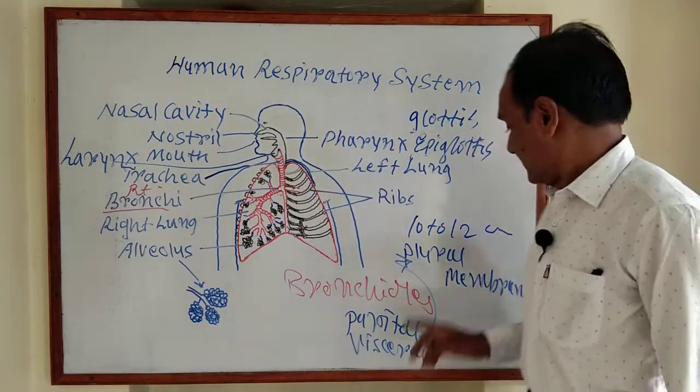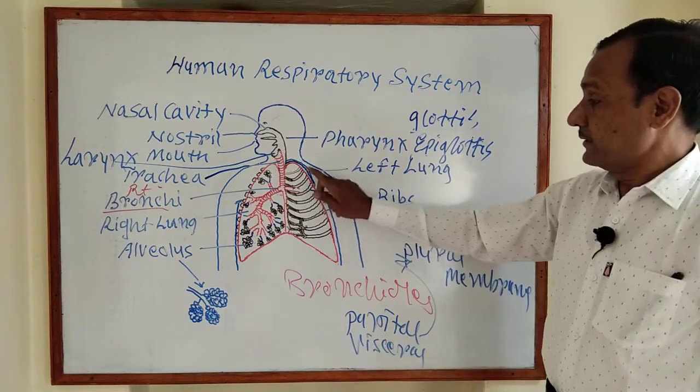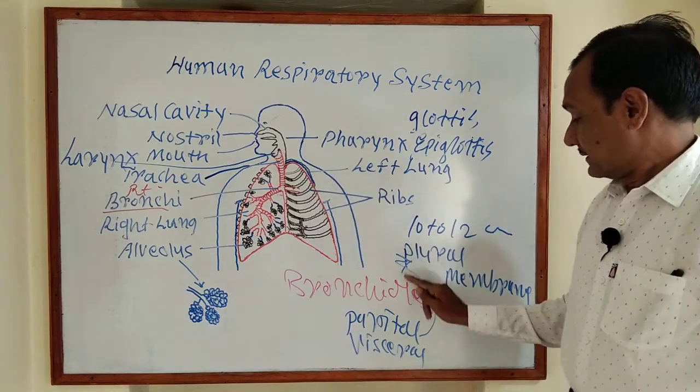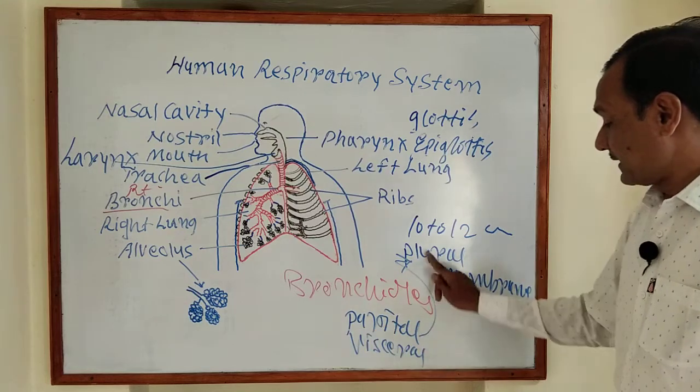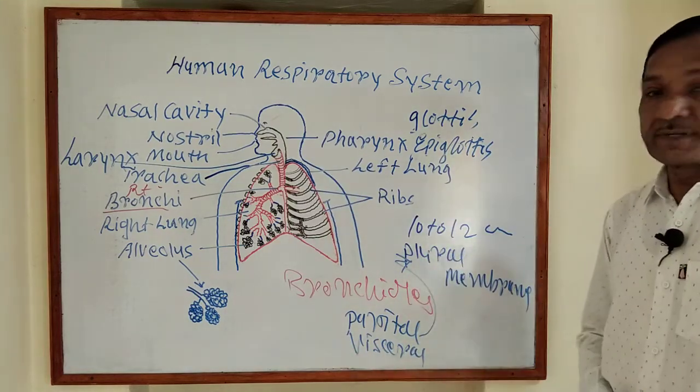The pleural membrane is differentiated into two layers: the outer parietal pleural membrane and the inner visceral pleural membrane.